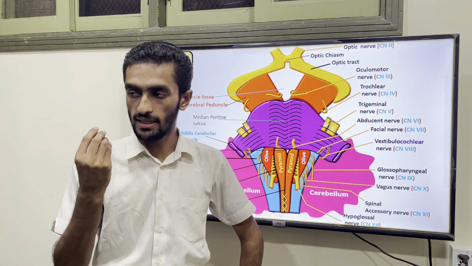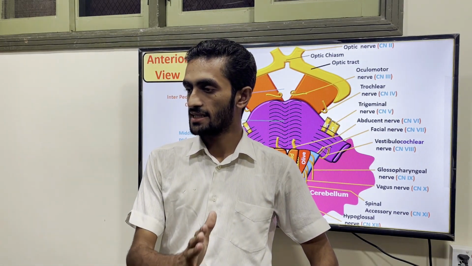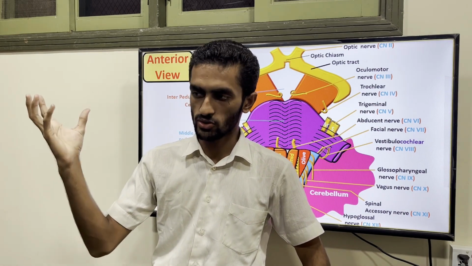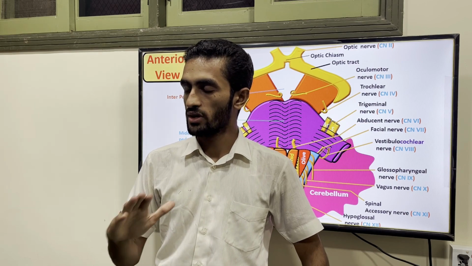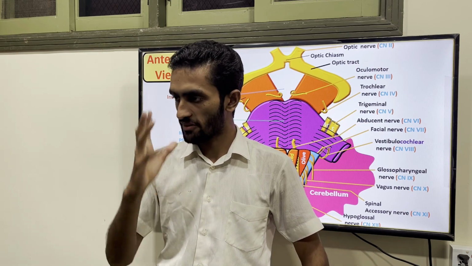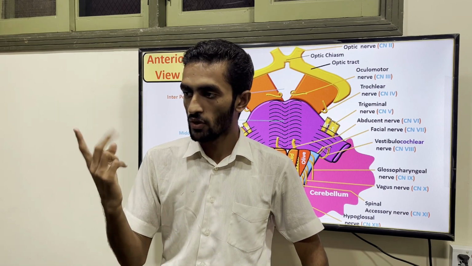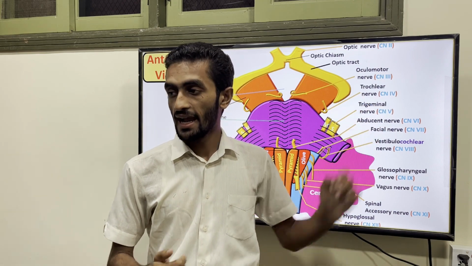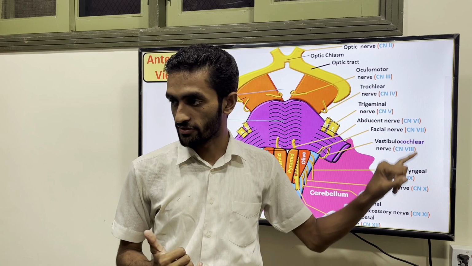The oculomotor majorly supplies the eye muscles, as the motor component, and it also supplies parasympathetic fibers, because it is a mixed type of nerve. All the extraocular muscles are supplied by the oculomotor except two: the superior oblique, supplied by the trochlear nerve, and the lateral rectus, supplied by the abducens.